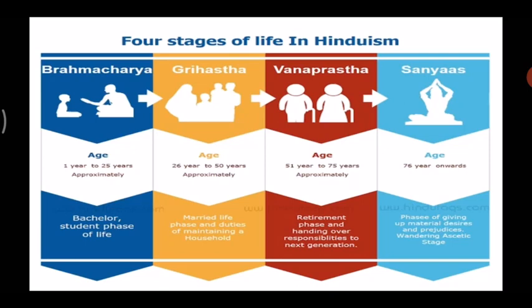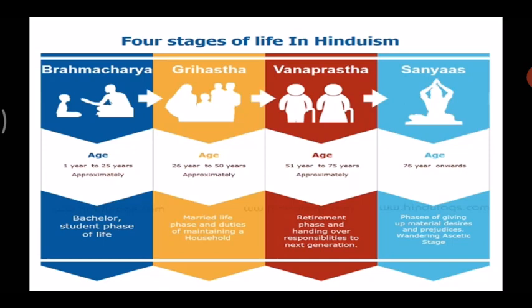So he had to take care of his family as well as society in this stage. And the third stage was Vanaprastha Ashrama. Now, in this stage, a man was expected to detach himself, that means to leave the household, leave his family and retire to a solitary place. Retire to a solitary place means he had to live in an unknown place, not with his family, and lead a simple life.